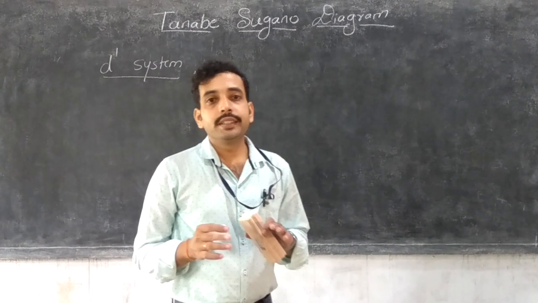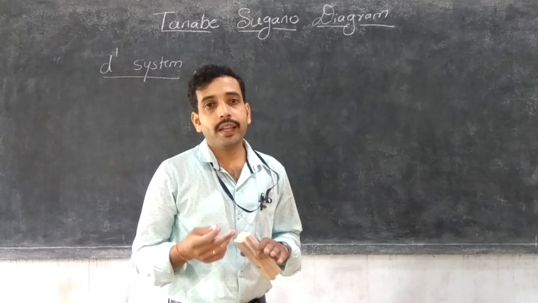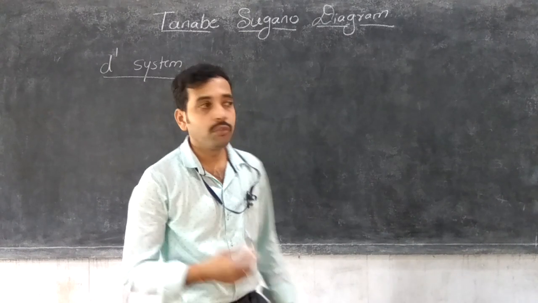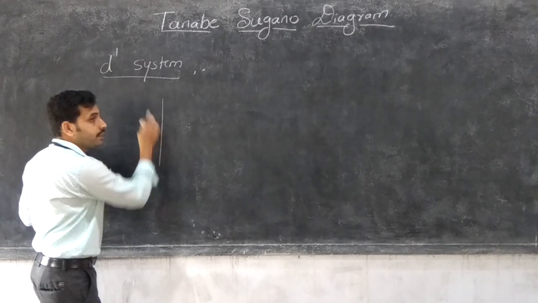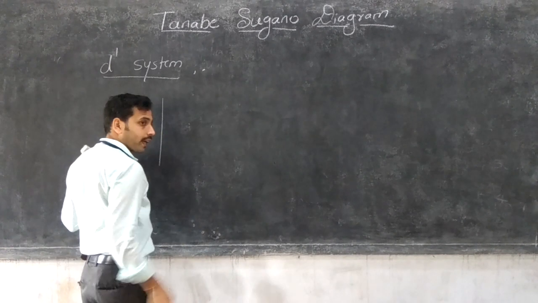We can compare the Orgel diagram and the Tanabe-Sugano diagram. First, we plot the Orgel diagram for the D1 system. Means the D1 means it is a D Orgel diagram.